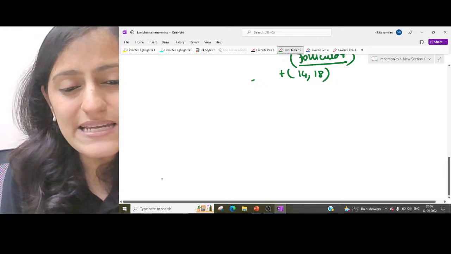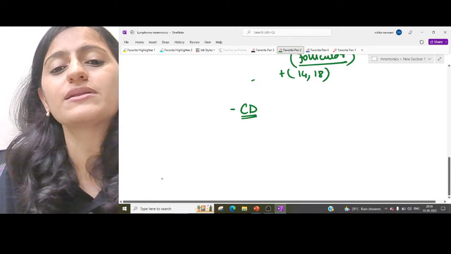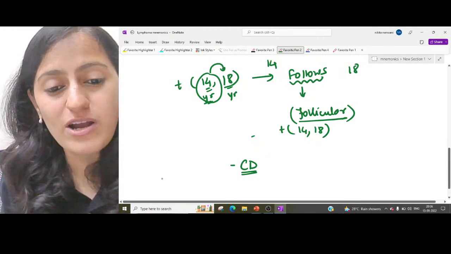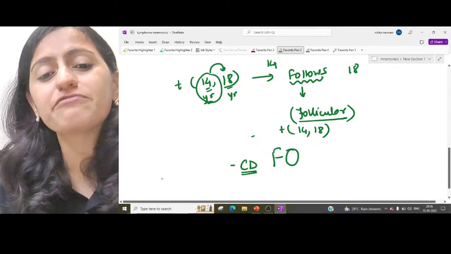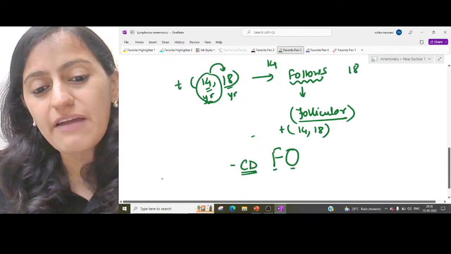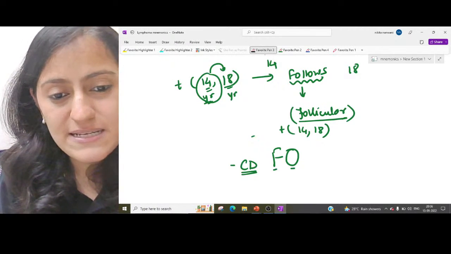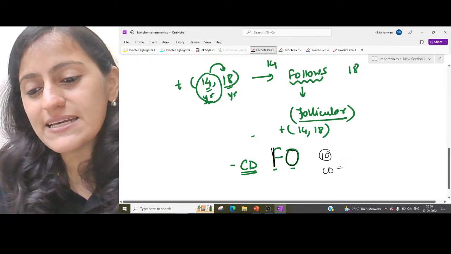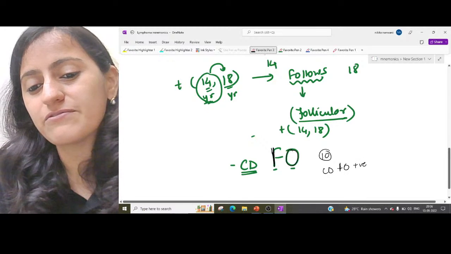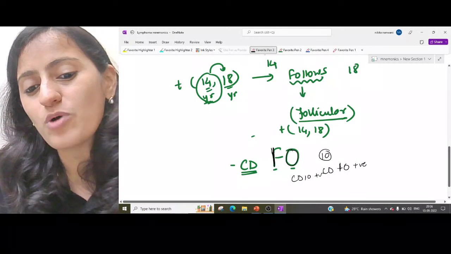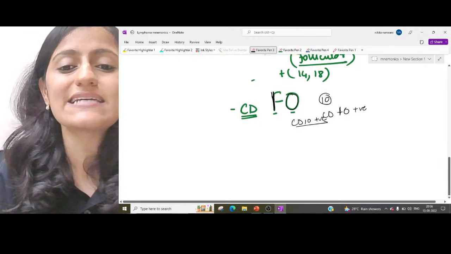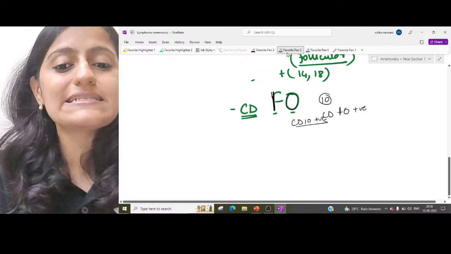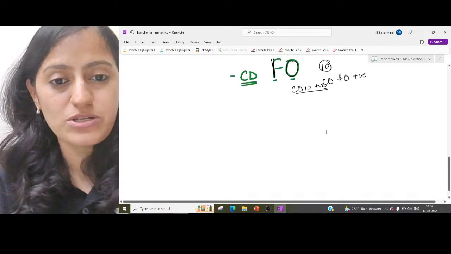Tell me what CD marker is positive in follicular lymphoma? When you write follicular lymphoma, FO. So remember that basically it is like 1 and 0. So it is CD10 positive. Follicular is CD10 positive. Okay, all right. So remember that follicular is CD10 positive.